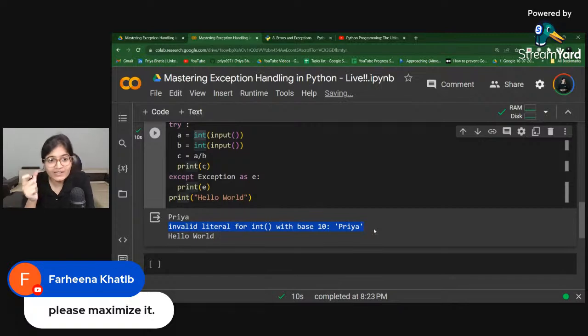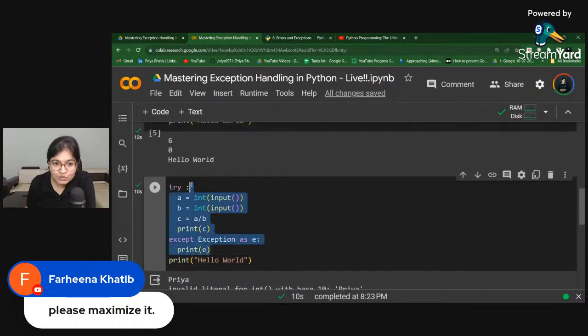So basically, we will be able to get the exception, and then we will be able to stop the problem of not executing the upcoming code after the exception, very, very gracefully. Yes or no? Is this part clear to everyone? Can I move ahead? Can I get some confirmation?